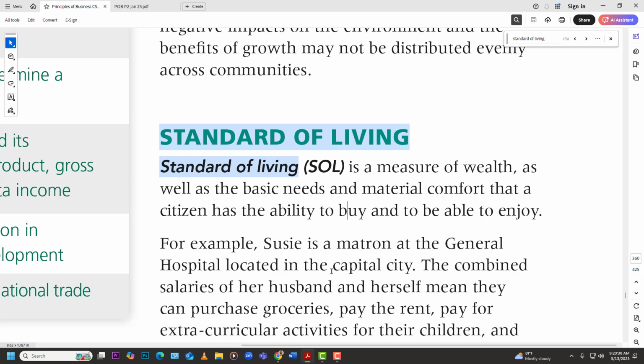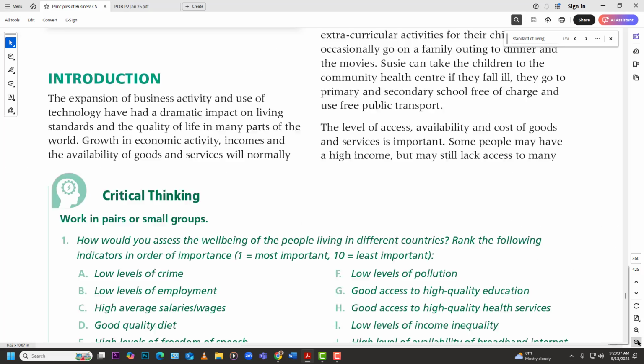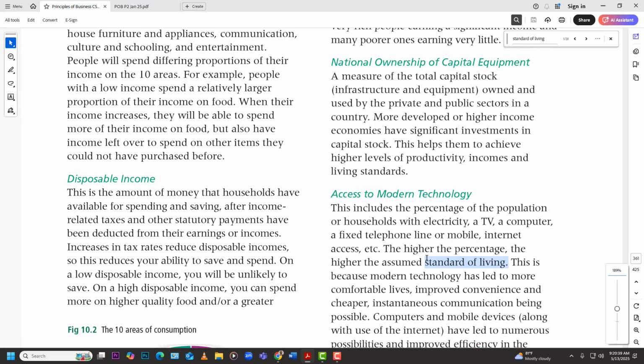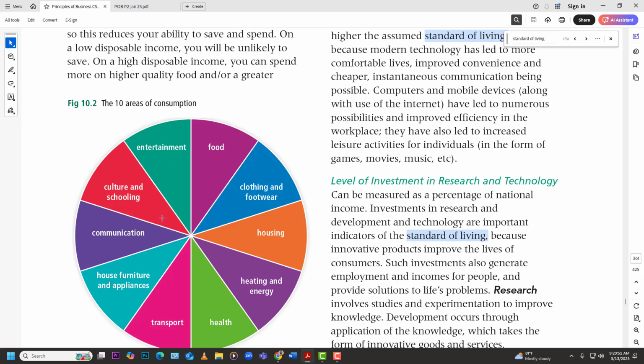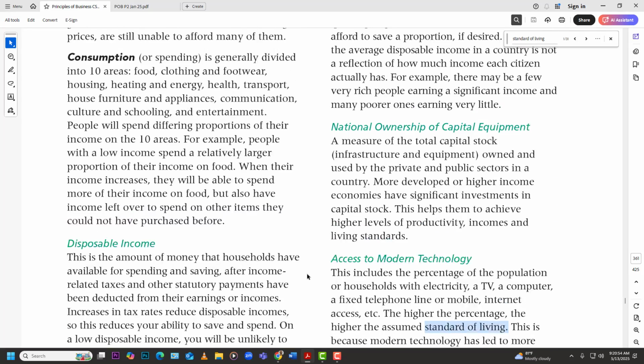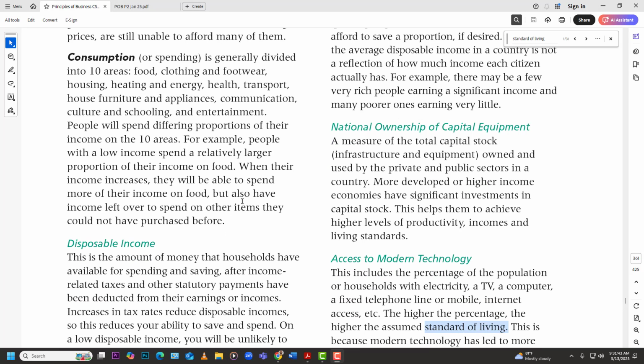So obviously, if it's about wealth and things that you can afford to buy, we know naturally that means that our income would be a factor. Right here we have disposable income. That's a factor. If you're broke, you can't afford certain things, you got money, you can afford certain things, certain cars, certain house, that kind of thing. So we know disposable income is one, right? And so that's part of it. So we are looking at the disposable income levels in the country, and so that can help determine the standard of living in that country.